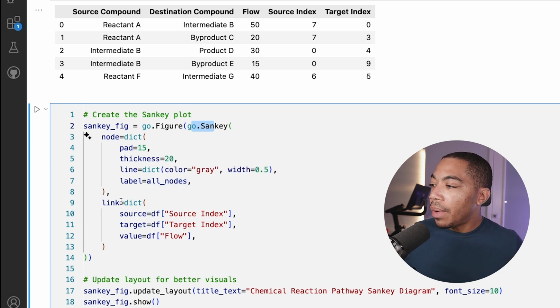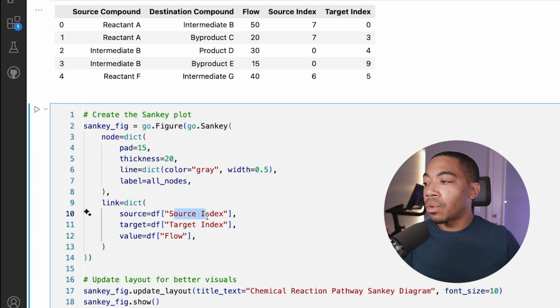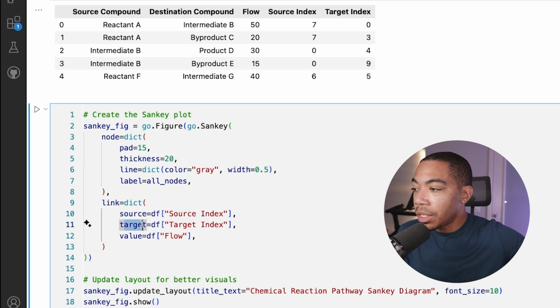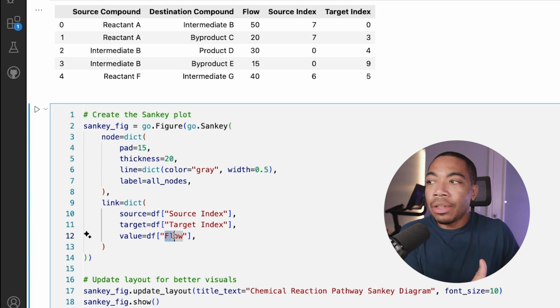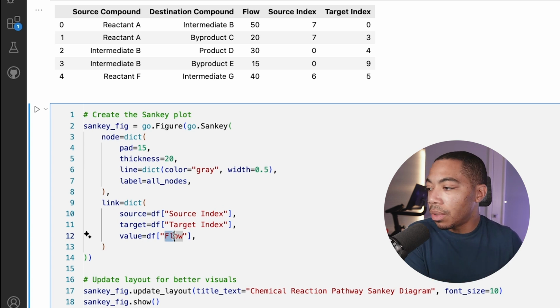And then importantly, we have to tell the data how to link it. How do we actually build out the flow based on this data here? And so there is a source argument where we're just going to pass in our source index. This is where the data is starting. We have our target, which is where the data will then flow to. And then, of course, we have our flow, which was the value. How wide, how large should that band be as it moves from the source to the target?